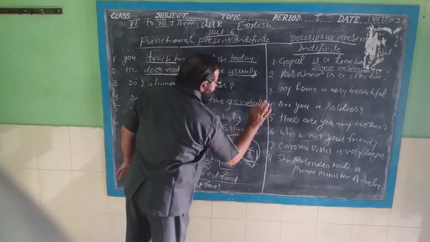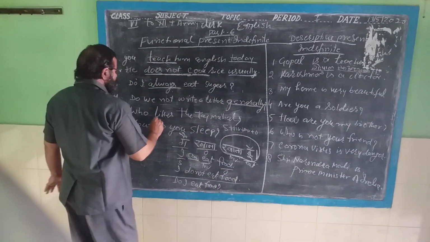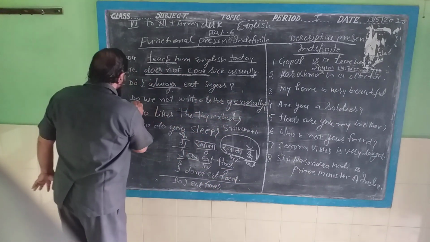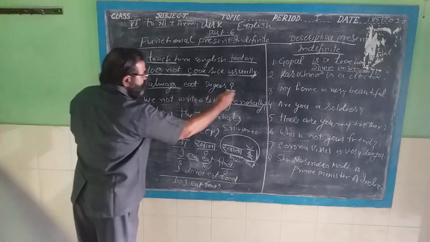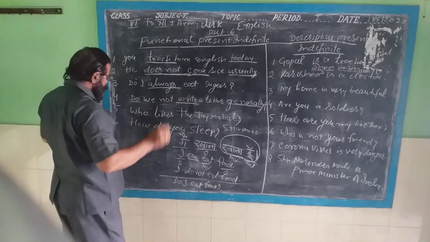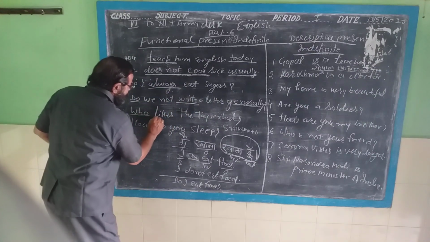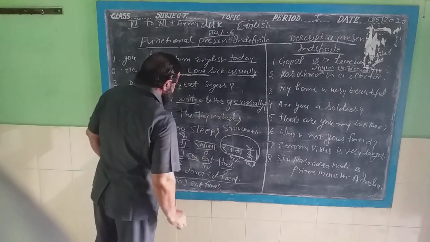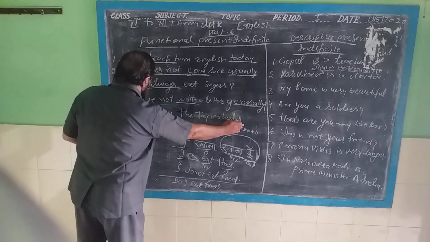Generally comes in present indefinite tense and it is the adverb, and here is the do. It means it is an interrogative sentence. At the end of the sentence it is the first form of the main verb. Who likes the Taj Mahal? Here is an interrogative sign.